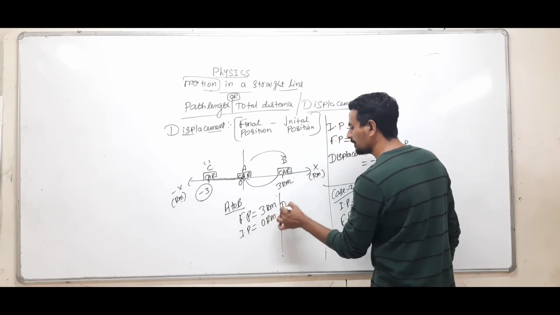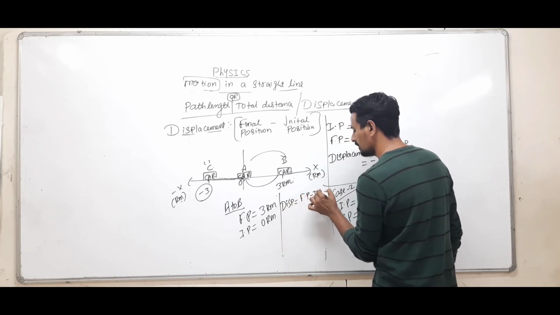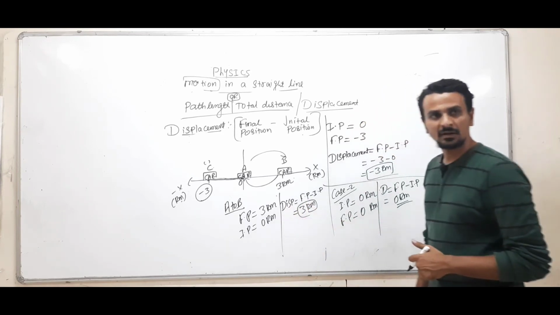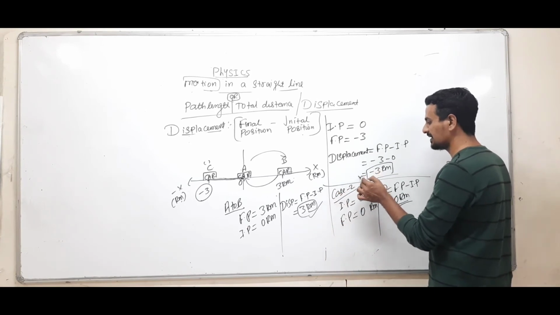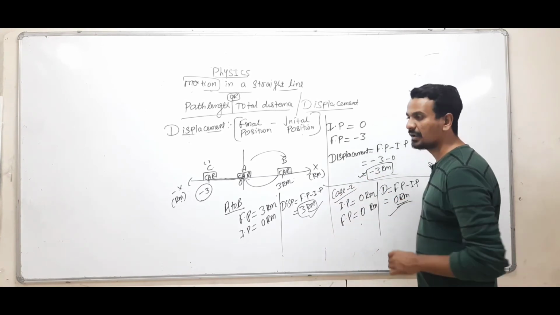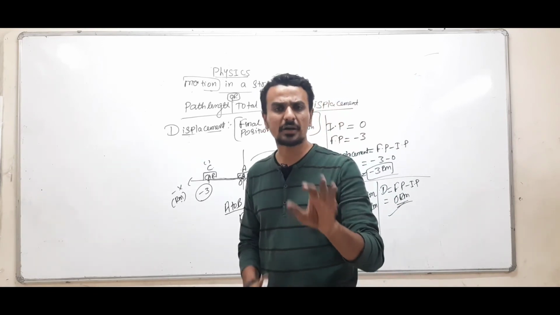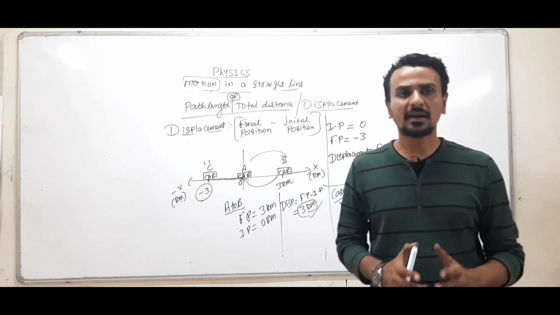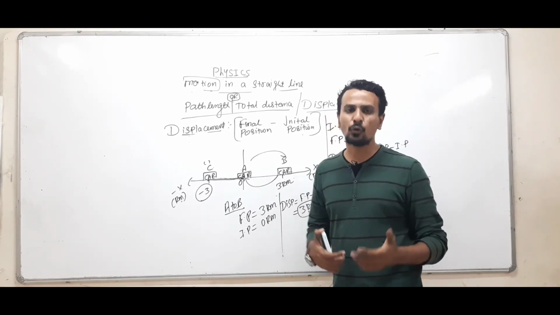So now displacement will be final position minus initial position, 3 minus 0. Right? So displacement of the car can be positive, can be negative, well, can be 0 also. So in a way, displacement is the shortest distance joining the initial and final position, that's it. Clear? We'll see 1 or 2 examples based on displacement, so it will be more clear to you.